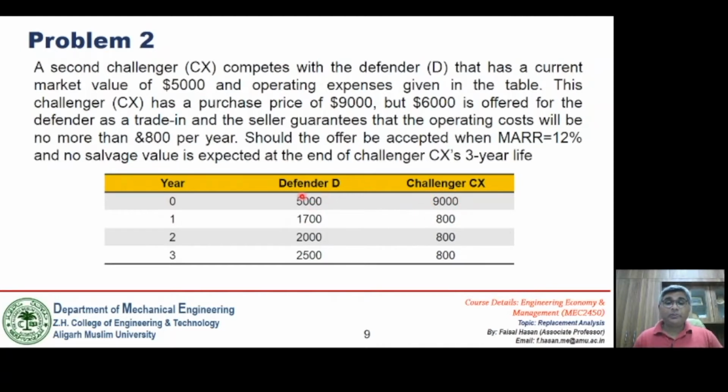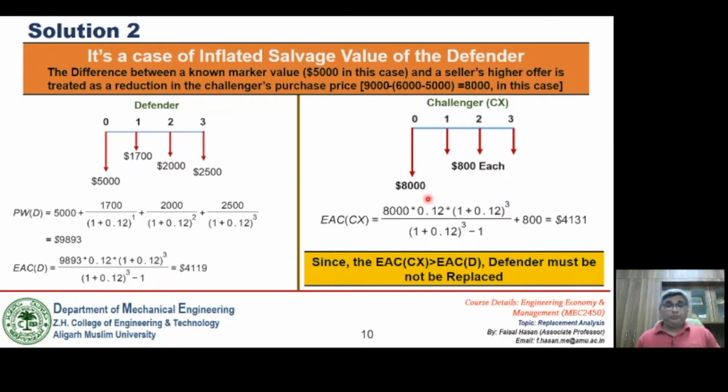Since the present market value from a neutral party for this defender is 5,000, and the company is offering 6,000 for the same, the difference between 6,000 and 5,000 is $1,000. So whenever we make computations, instead of taking the challenger cost to be 9,000, we will take 9,000 minus 1,000 into account. That is 8,000 rupees. We will use this 8,000 as the first cost of this challenger. Let's see how.